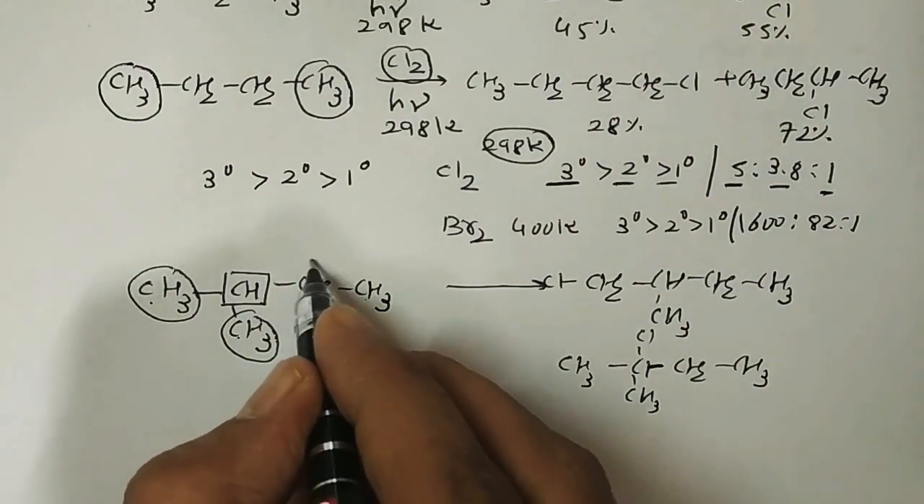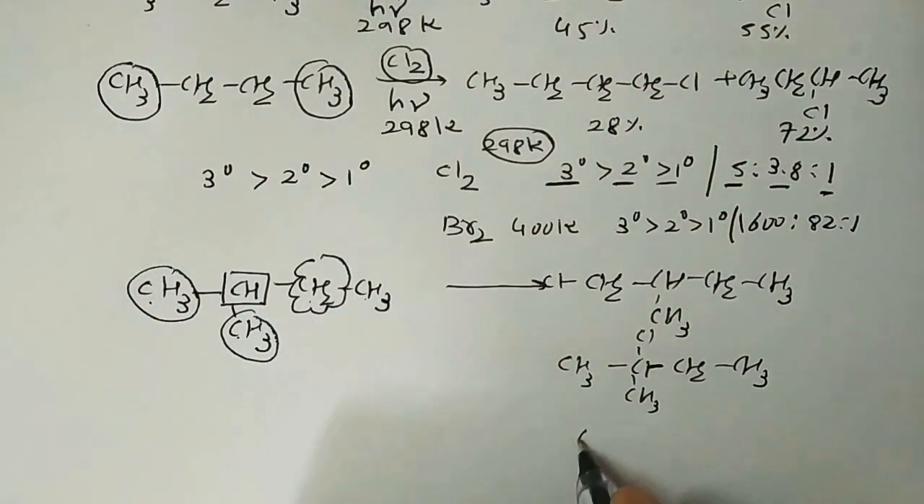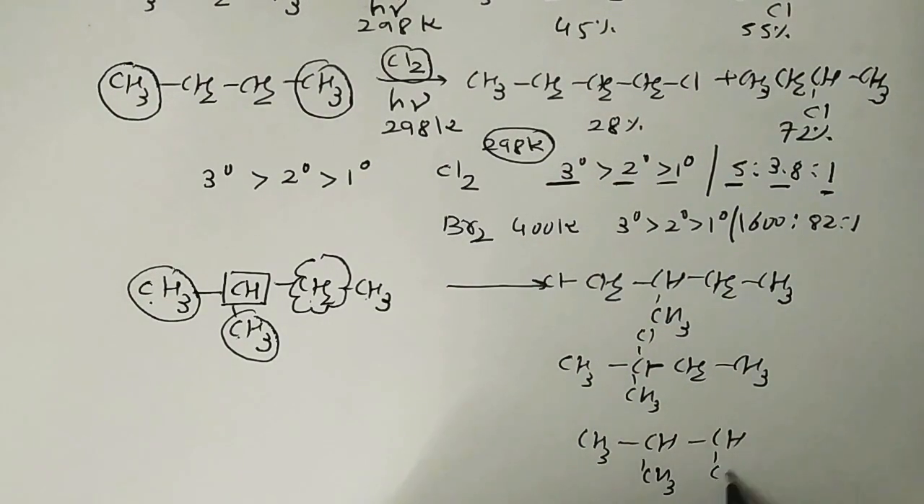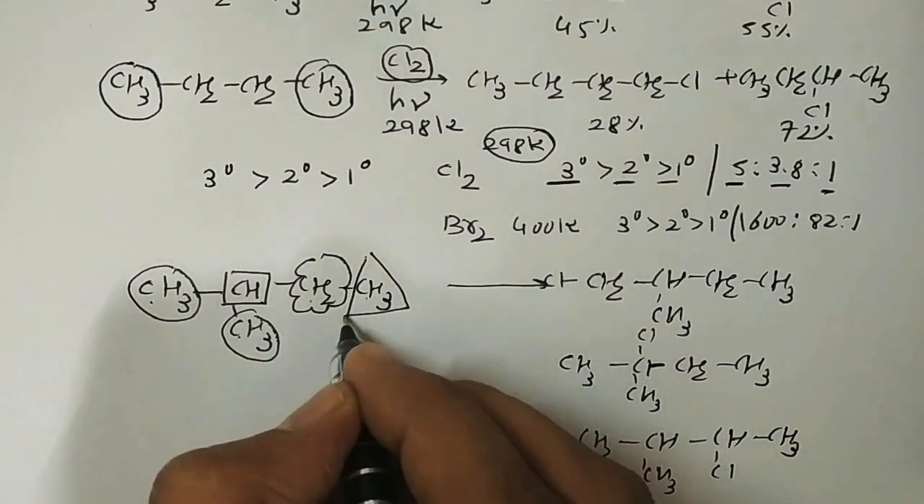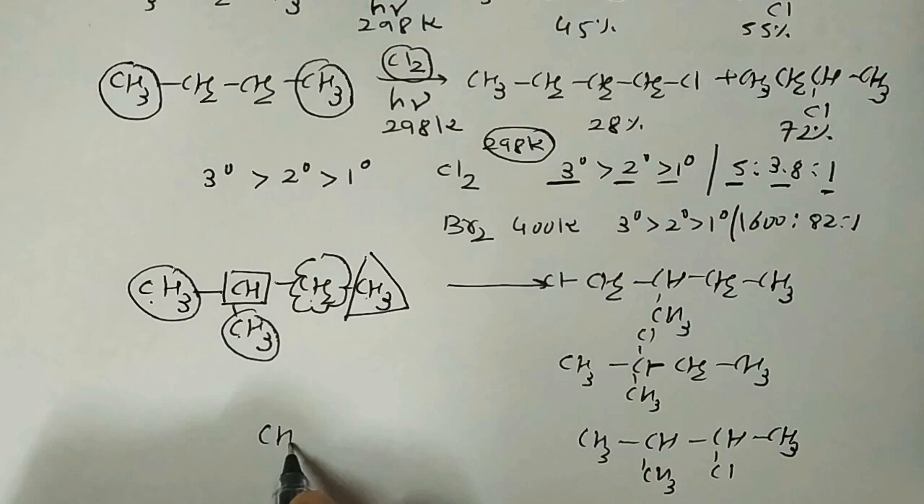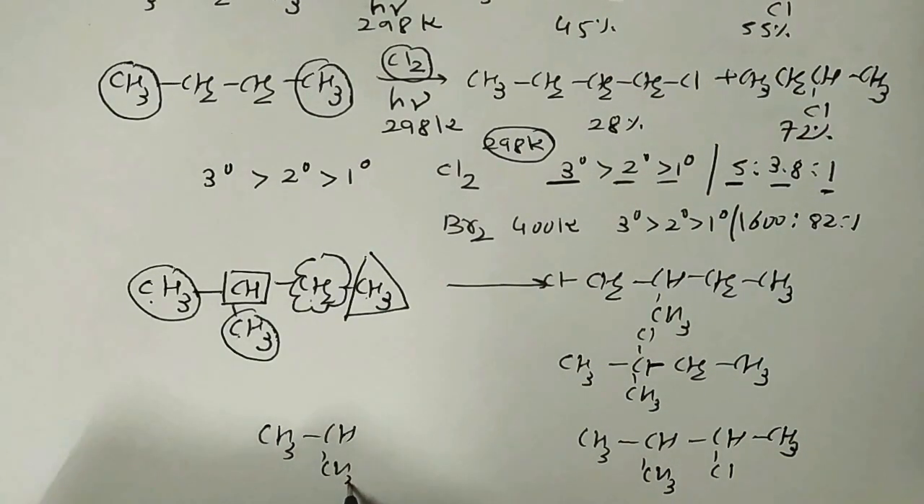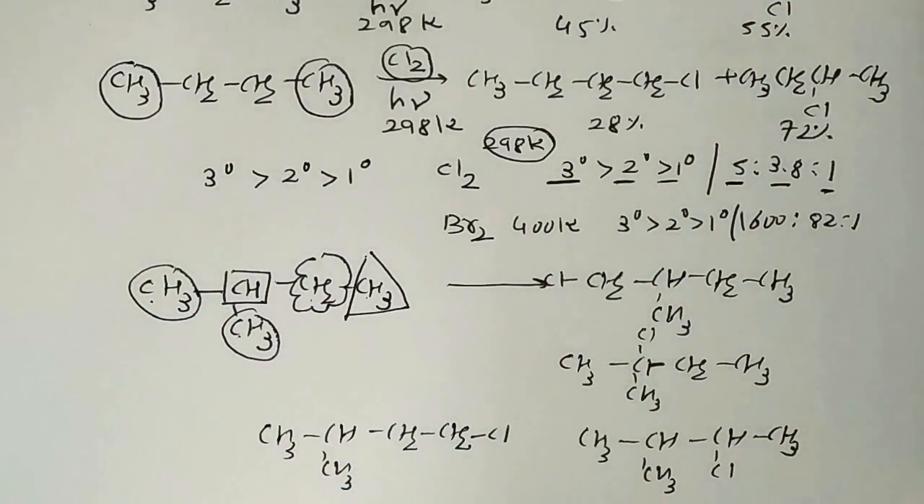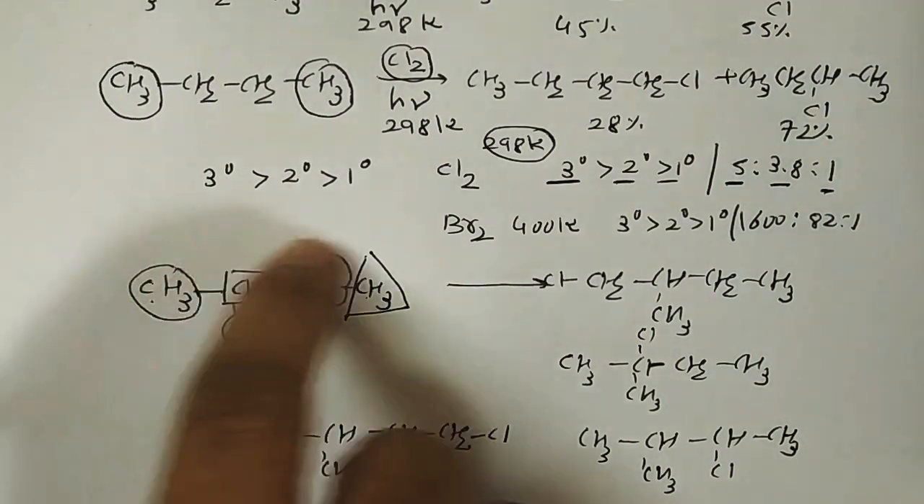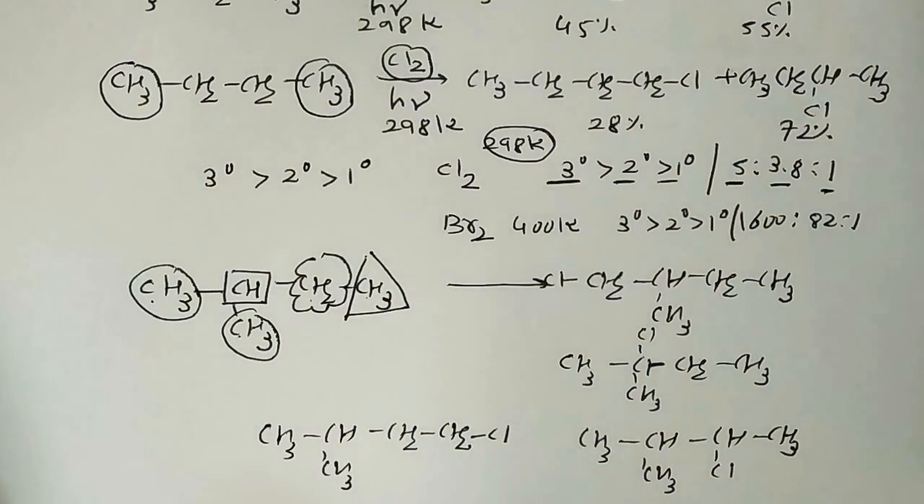Then on this CH2, it is a different product: CH3, CH, CH3, CHCl, CH3. And the fourth one is CH3, CH, CH3, CH2, CH2Cl. So we get four different types of products, because there are four different types of hydrogen atoms. That's why we get four different types of products.